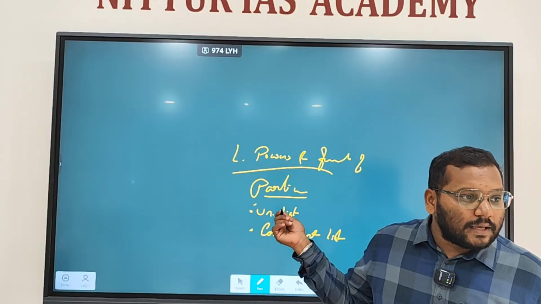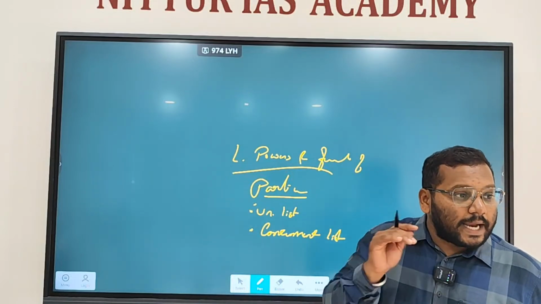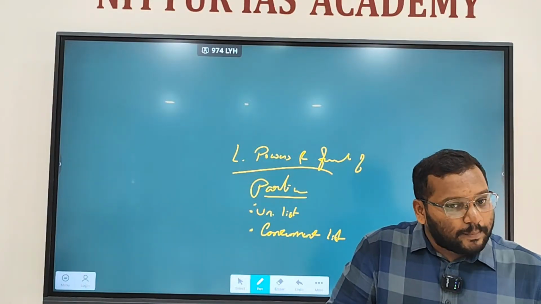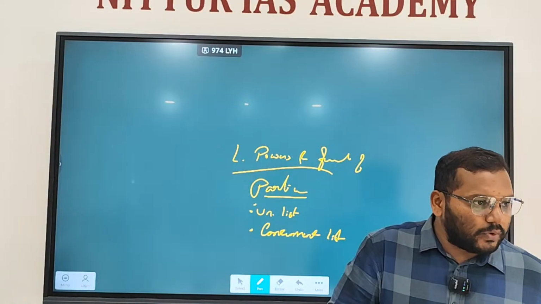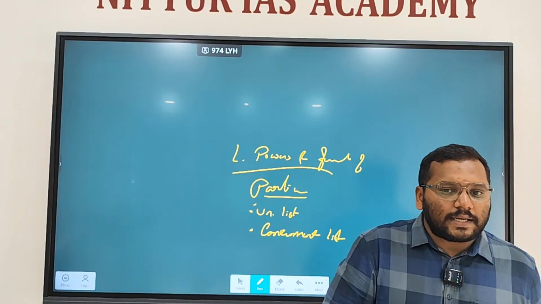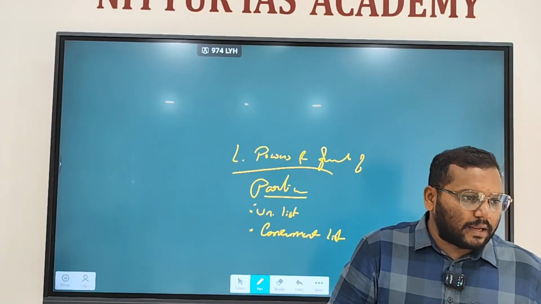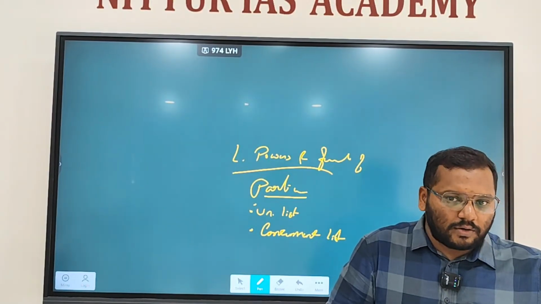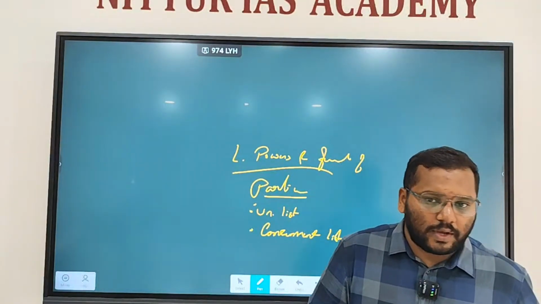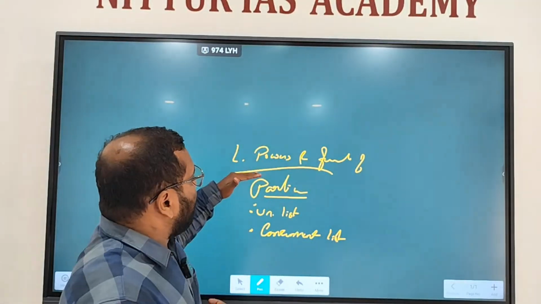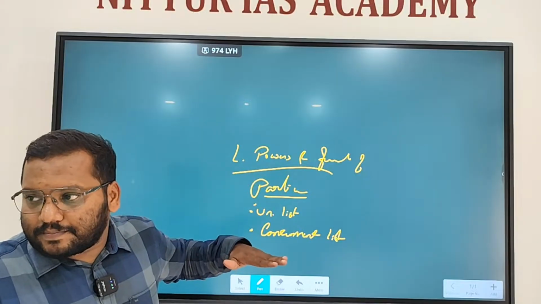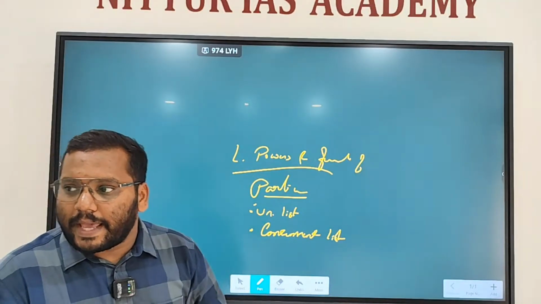Got my point, right? So on union list, parliament alone can make laws. On state list, in normal circumstances, state government alone can make laws. Normal circumstances. There are circumstances where the parliament can also make laws. I will tell you during emergencies and center-state relations. Okay. Then there is concurrent list where both state and central can make law. What happens if there is a conflict between those? I will tell you during center-state relations. Okay.